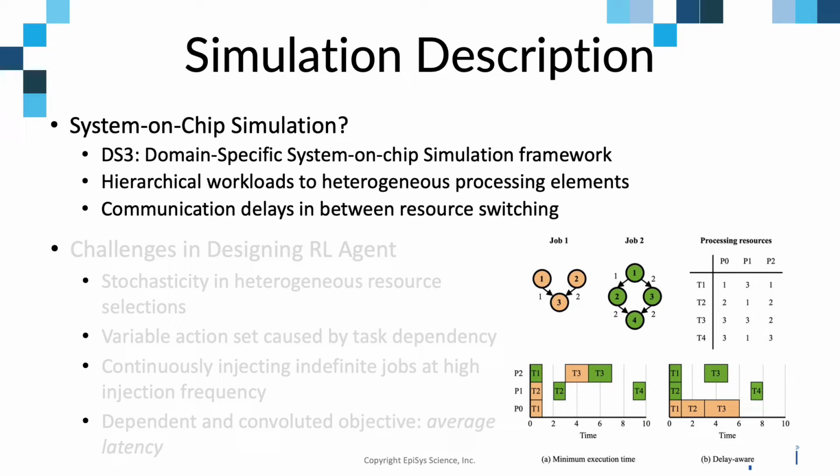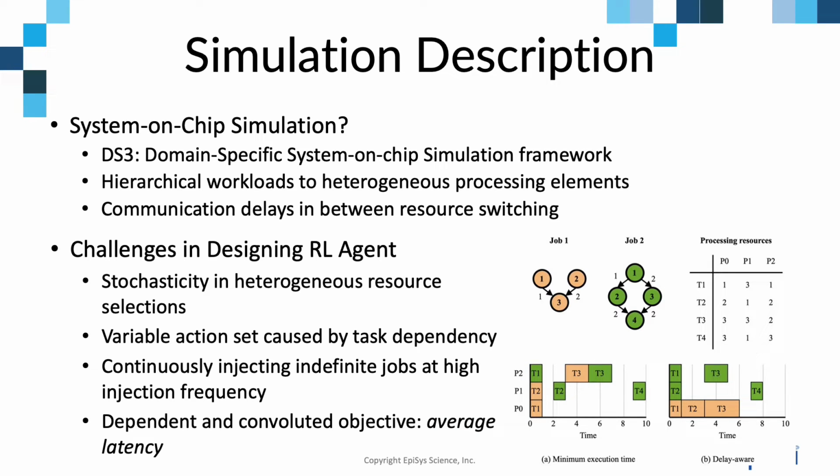Delays are additionally accrued when a simulation switches resources. Figure A greedily selects resources with minimum execution time, whereas Figure B selects resources aware of communication delays. Since B considers both resource performance and delays, it outperforms the greedy approach.